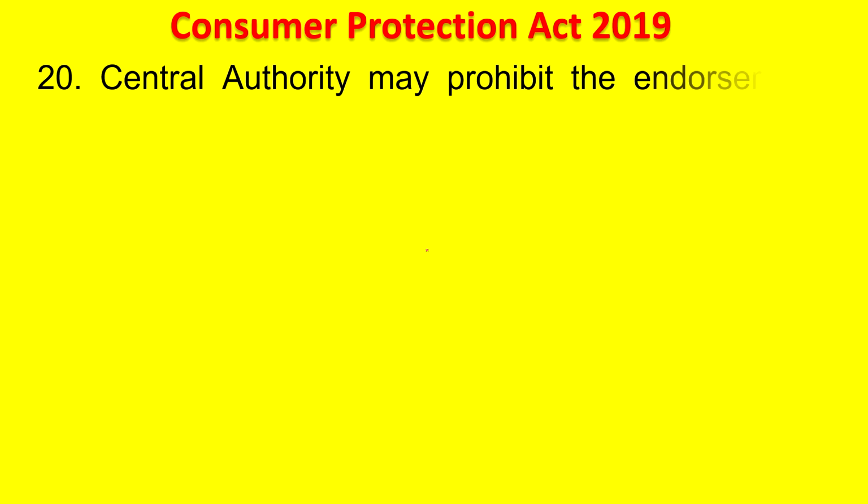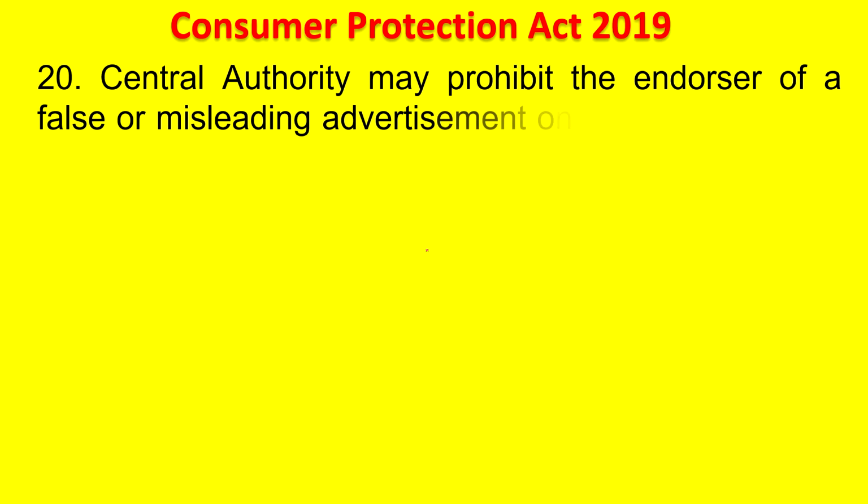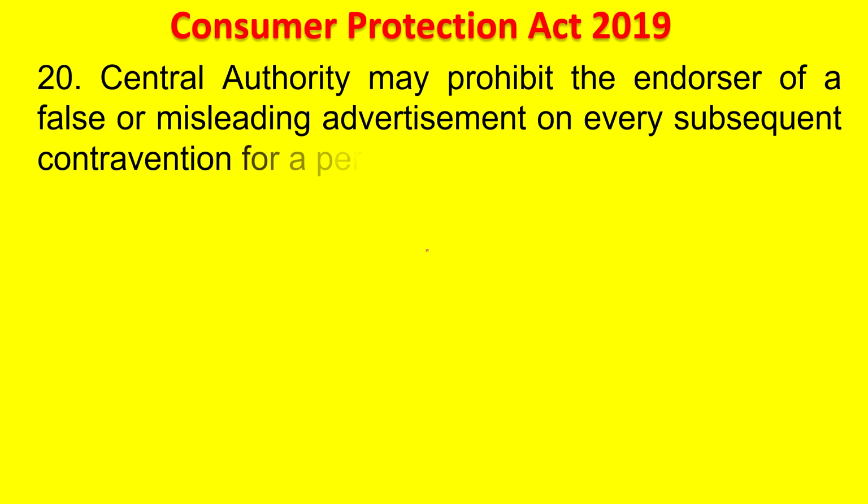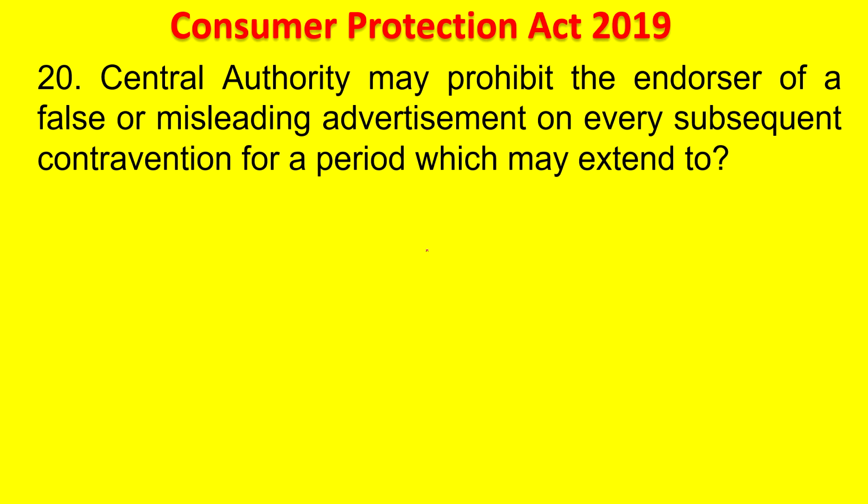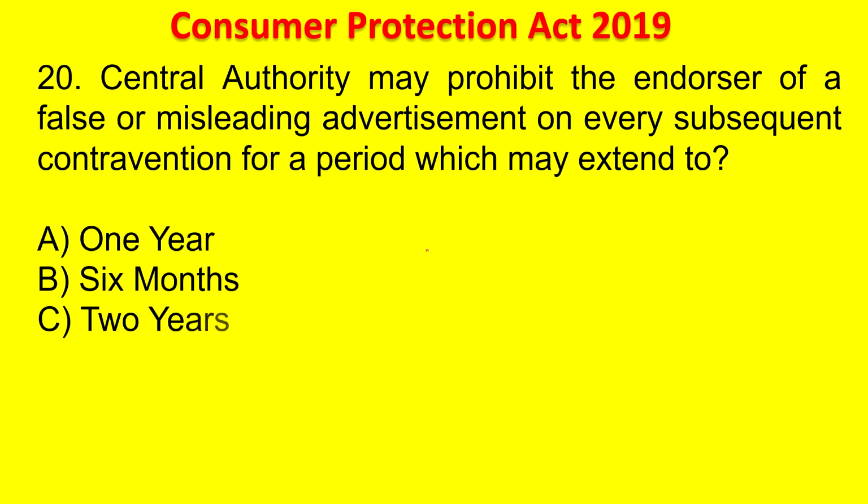The Central Authority may prohibit the endorser of a false or misleading advertisement on every subsequent contravention for a period which may extend to 1 year, 6 months, 2 years, or 3 years. Your time starts now. The Central Authority may prohibit the endorser of a false and misleading advertisement for subsequent contravention.